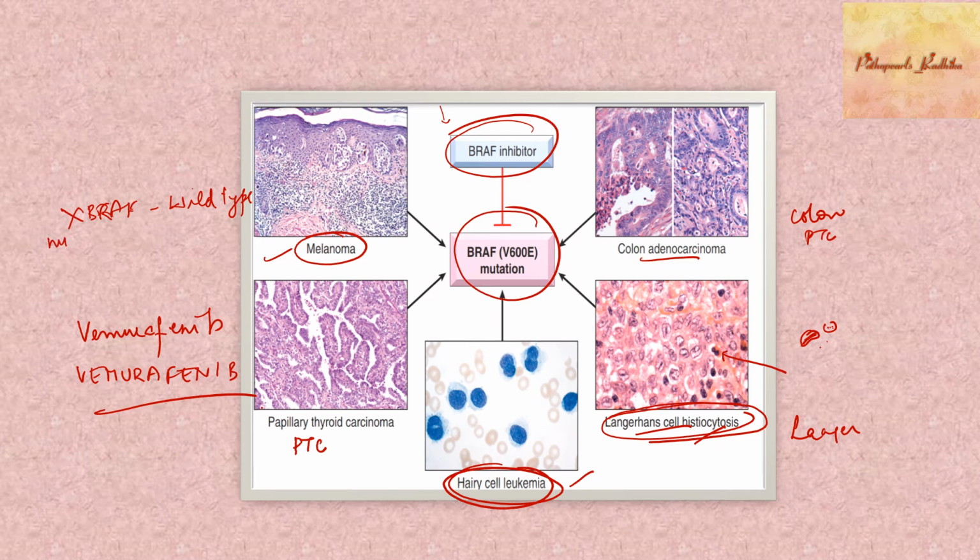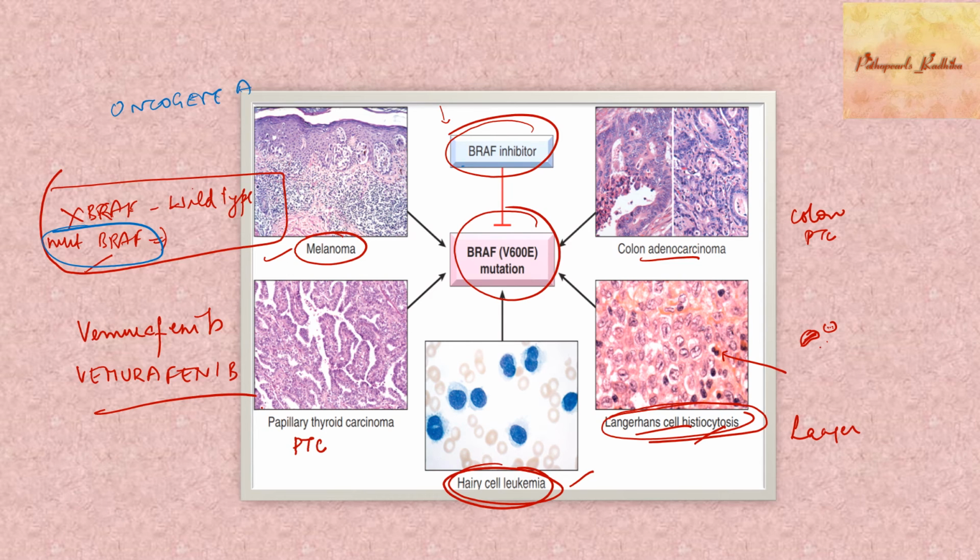So if you have mutation in BRAF, then only these BRAF inhibitors will act and the tumor will respond to some extent, right? So if you don't have mutations, it's called wild type. Or if there is mutation, we call it as a mutated BRAF. And drugs are effective only when you have mutation, otherwise it's of no use. So what is this called? We have a specific terminology used. So those tumors which harbor this BRAF mutation, they are going to respond to BRAF inhibitors. So this is called oncogene addiction.